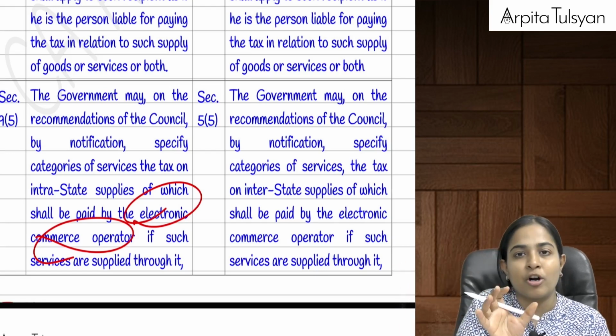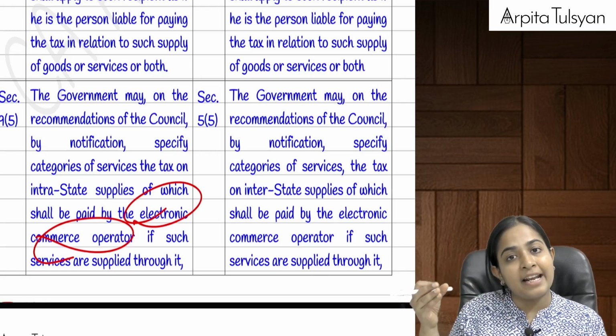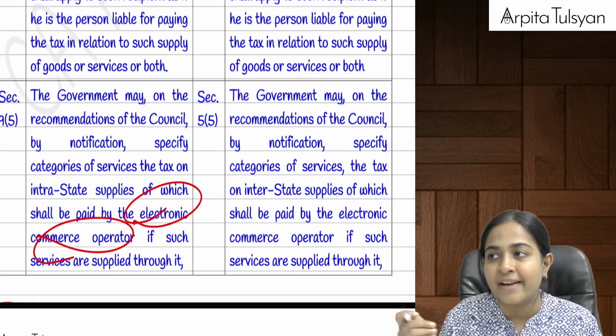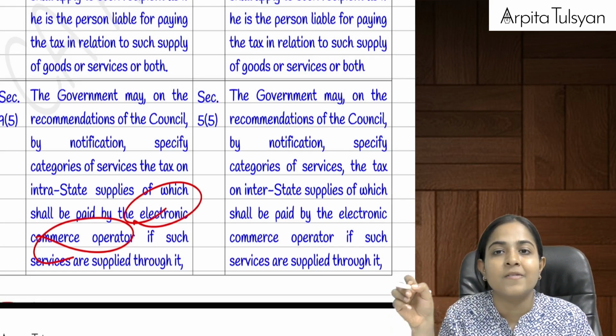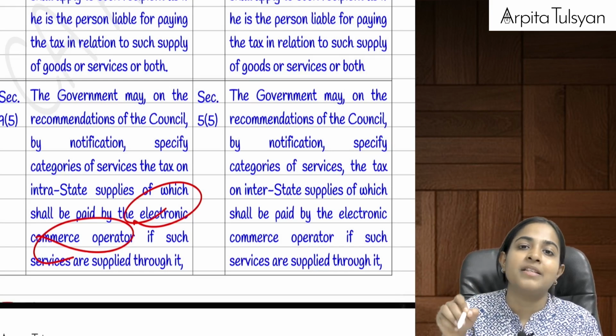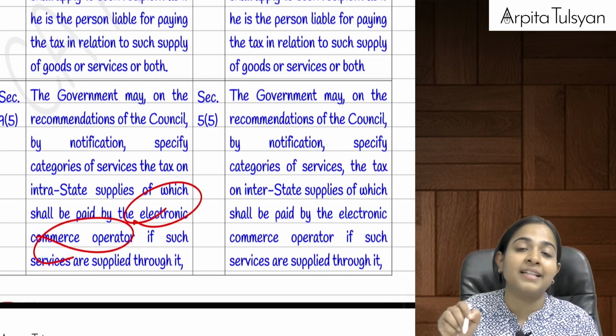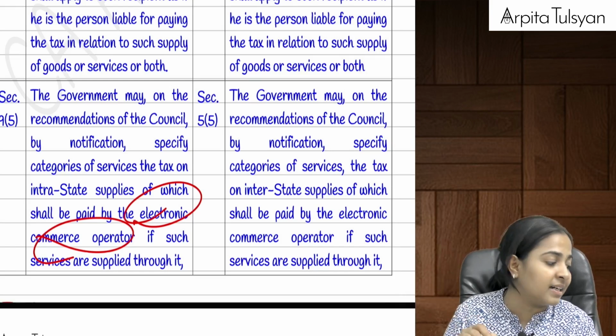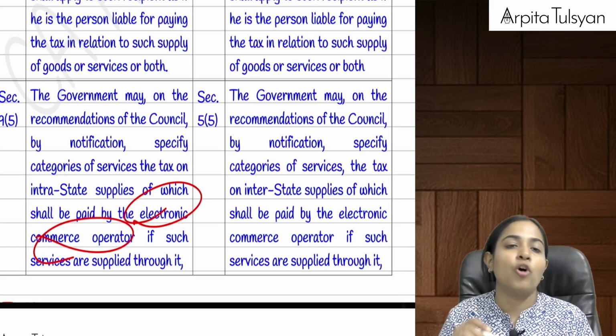A restaurant providing food delivery services through Zomato, Swiggy is providing services through an e-commerce operator. Yes, so in this case, the liability to collect and pay the tax lies on the e-commerce operator.